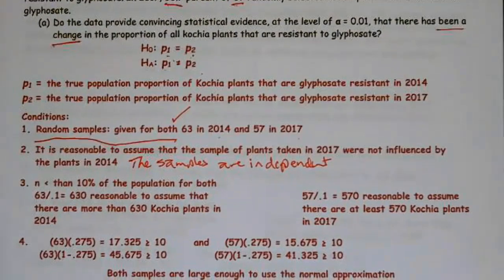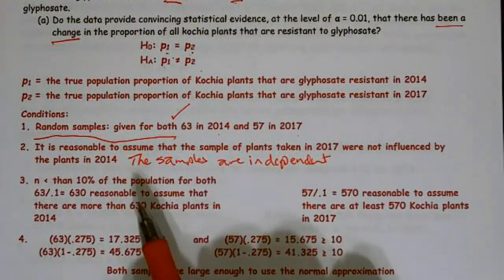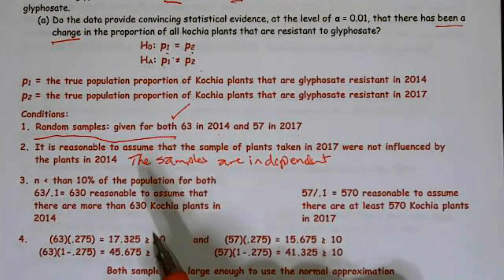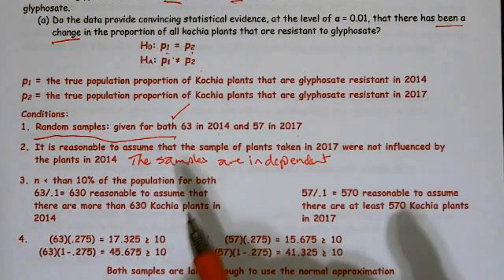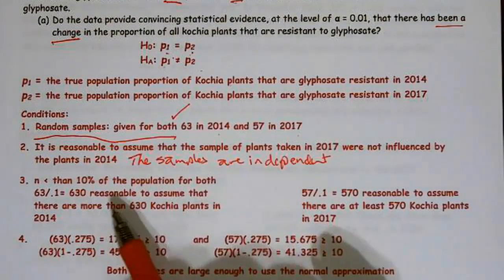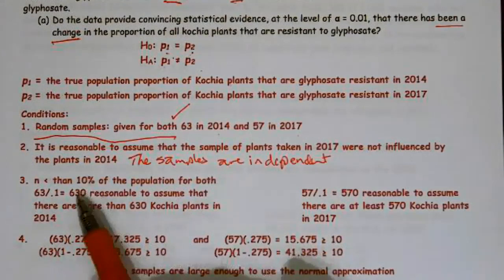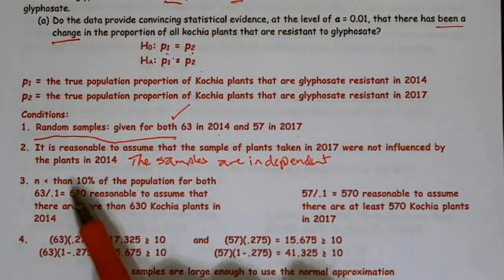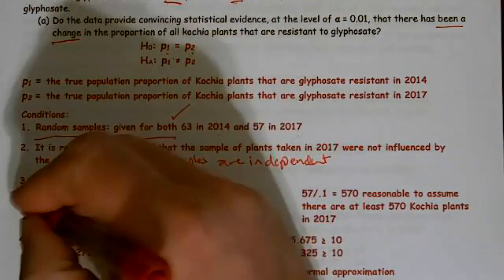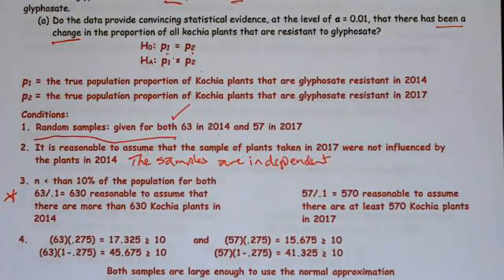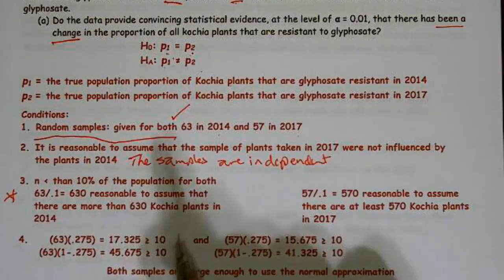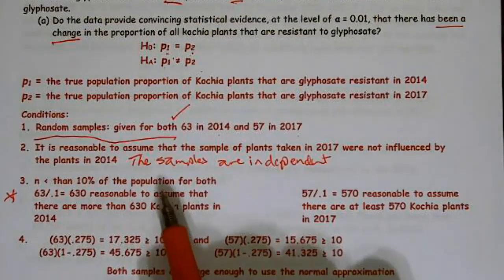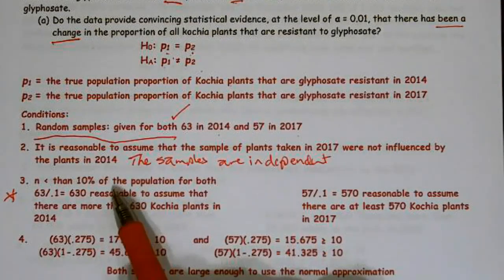All right, we need to discuss the N is less than 10% condition, which is an independence condition to say that, hey, it's not really independent, but it's independent enough as long as it's less than 10%. So once again, because it's a random sample, we have to give that. If it had been an experiment, we would not have to give this condition. This condition is optional, because remember, if it's an experiment or says random assignment, we are not to do it. But if it is a random sample, we have to do it. So the N is less than 10%.